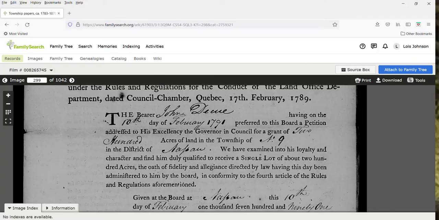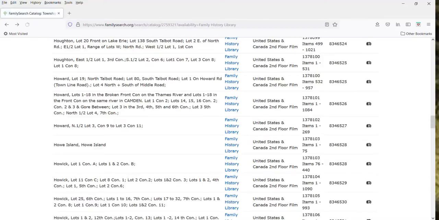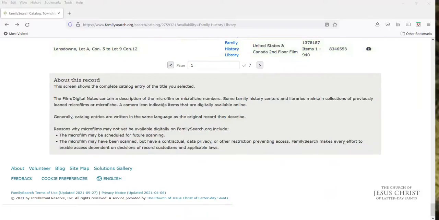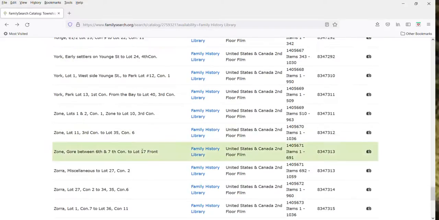And we're going to move on to the Township of Waynflete. So if we go back to here, and just from experience, I know that Waynflete is listed on the last page of the townships.